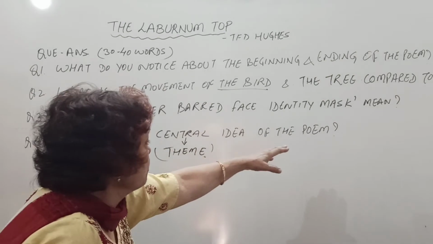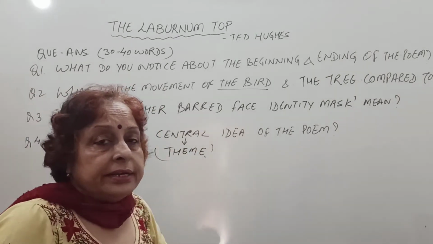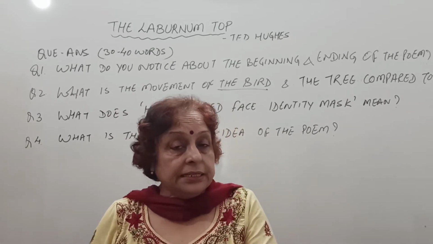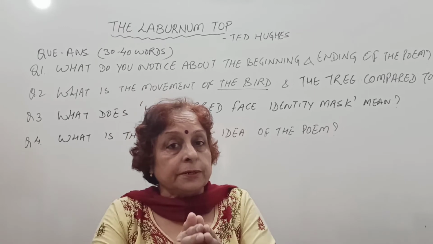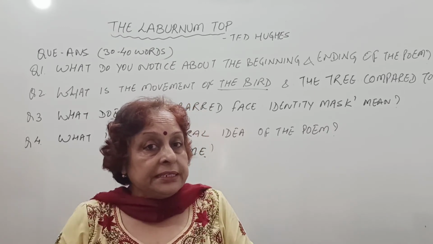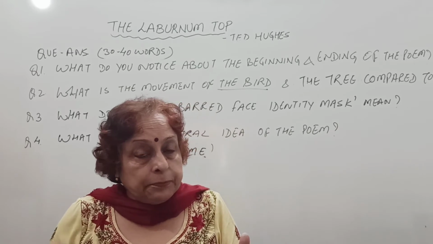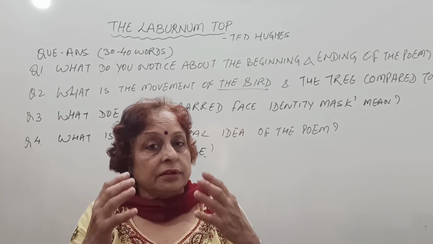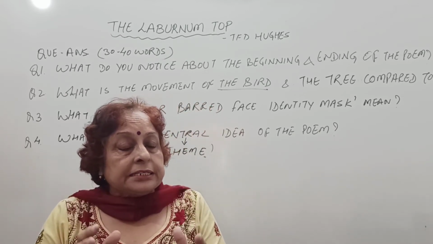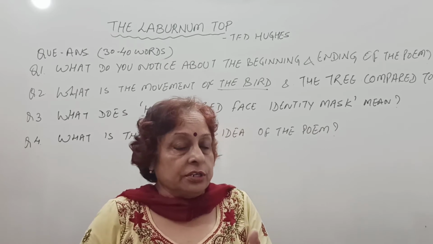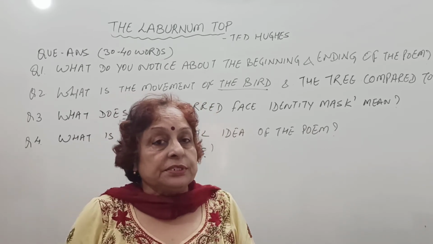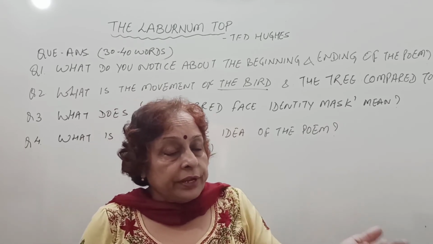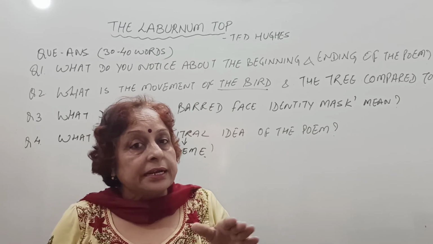What is the central idea of the poem? The theme. The central idea is that there is silence. Basically the central idea is that the poet describes the quietness and stillness and peace on the tree in the autumn season, and the leaves are yellowing, the seeds have fallen, so it indicates decay in the autumn season, deterioration in the autumn season, and there is silence in nature. And that is how the poet tries to convey that in the autumn season there is silence and peace.